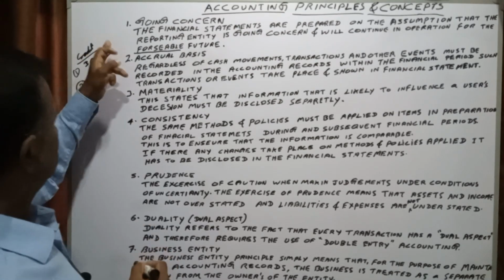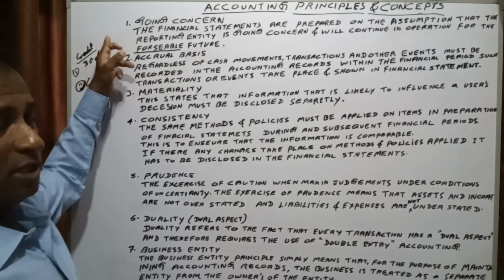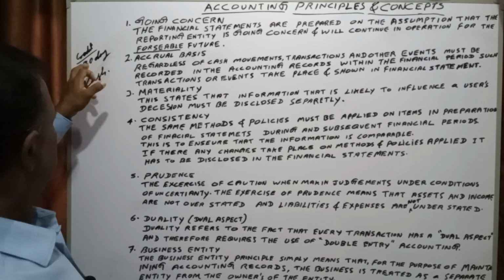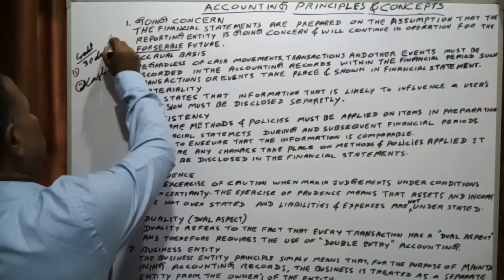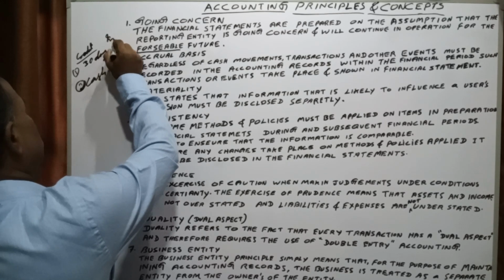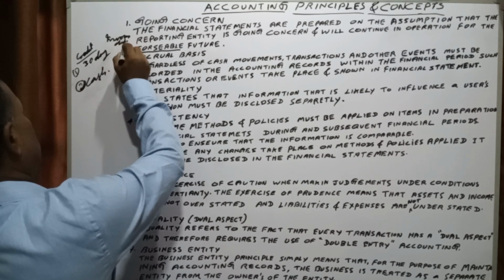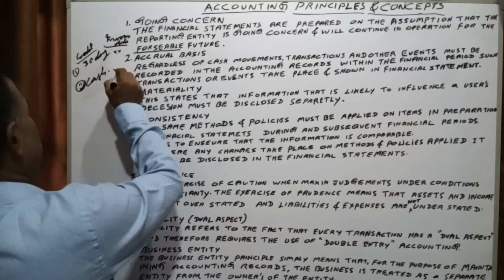So both transactions have to be recorded in the set of books, on the invoicing date. The transaction has to be recorded on the invoicing date. This has to be recorded.